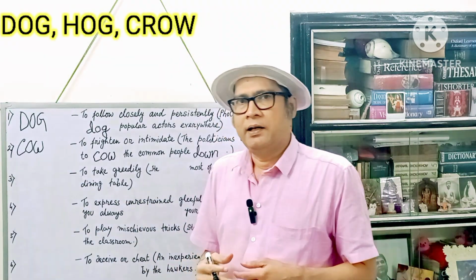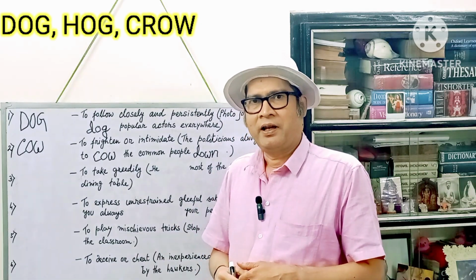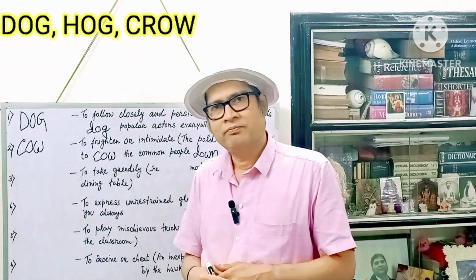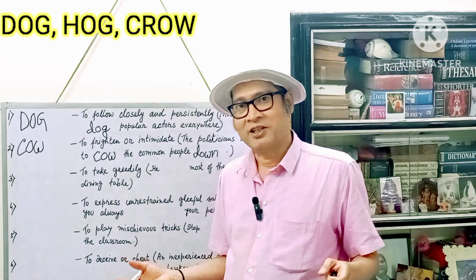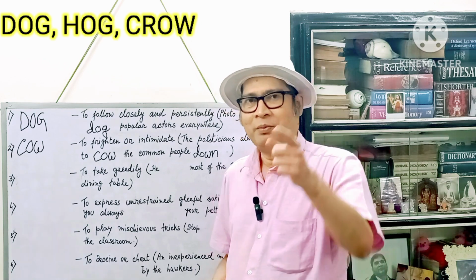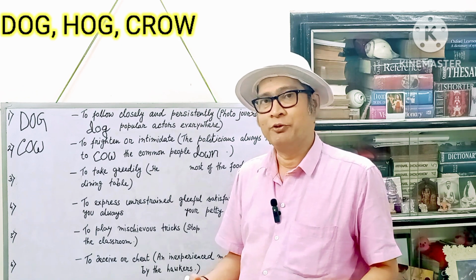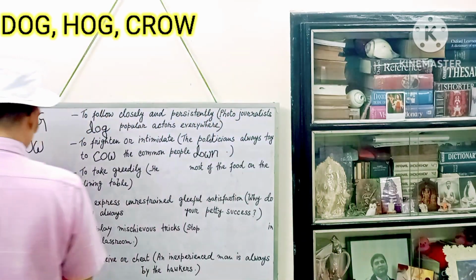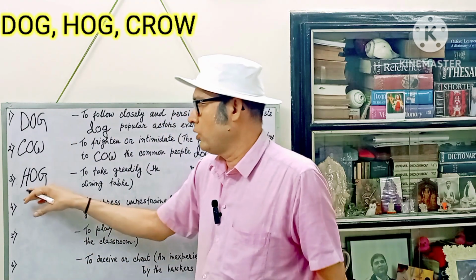This animal generally lives at dirty places, very dirty places, and some people eat the flesh of it, meat of it. So what is that? I don't know whether you have been able to guess or not. If you have been successful in guessing the right word, please write down in the comment box. Afterwards, it will be possible for me to see that many of you, or some of you at least, know the word. And the word is hog. H-O-G. Hog, pig.